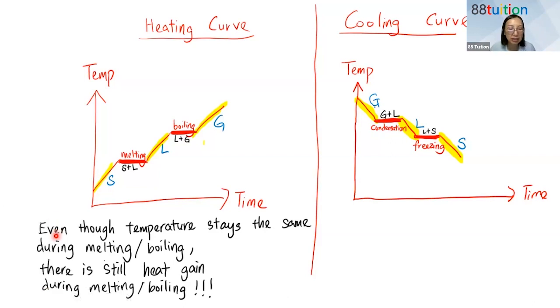It's a little special case. The reason for that is the heat gained by the ice, instead of being used to increase the temperature, is used to overcome the forces of attraction to change from solid state to liquid state. So in order to change state, the heat is gained to change the state. Instead of heat being taken in to change temperature, heat is taken in to change the state. So there is heat gain, but no temperature change.